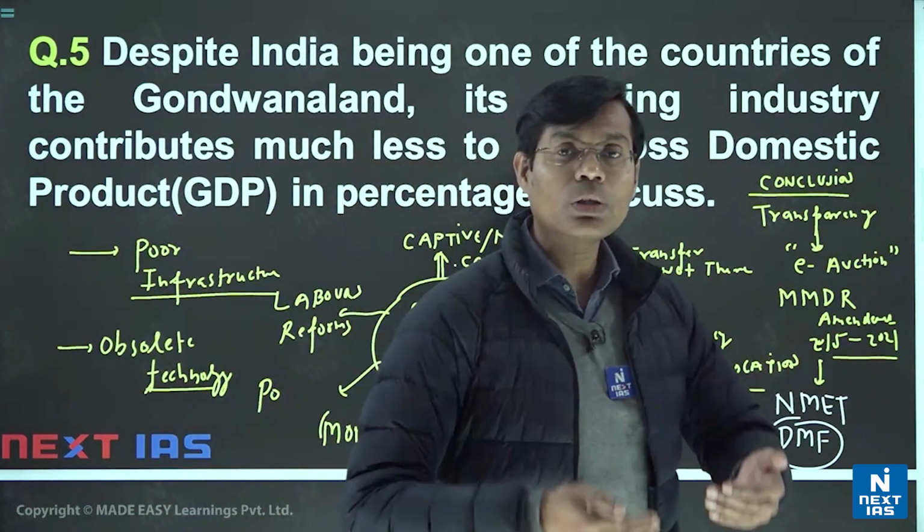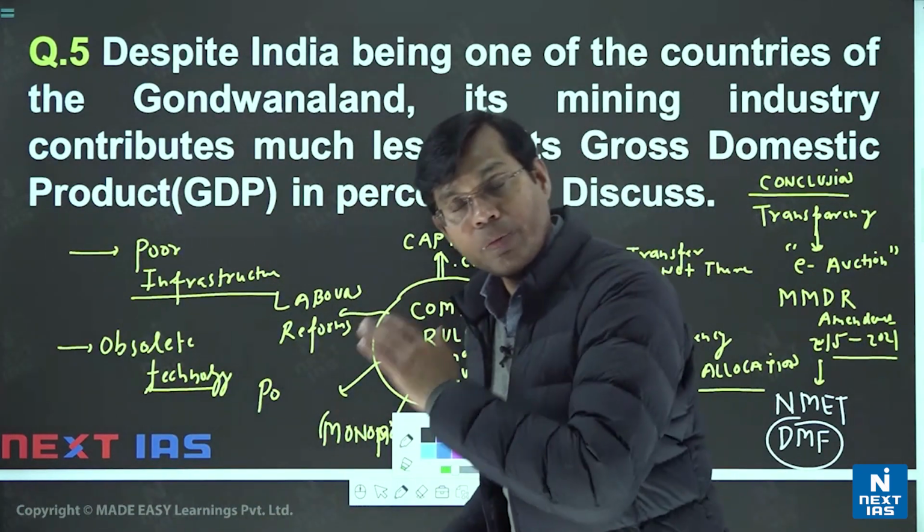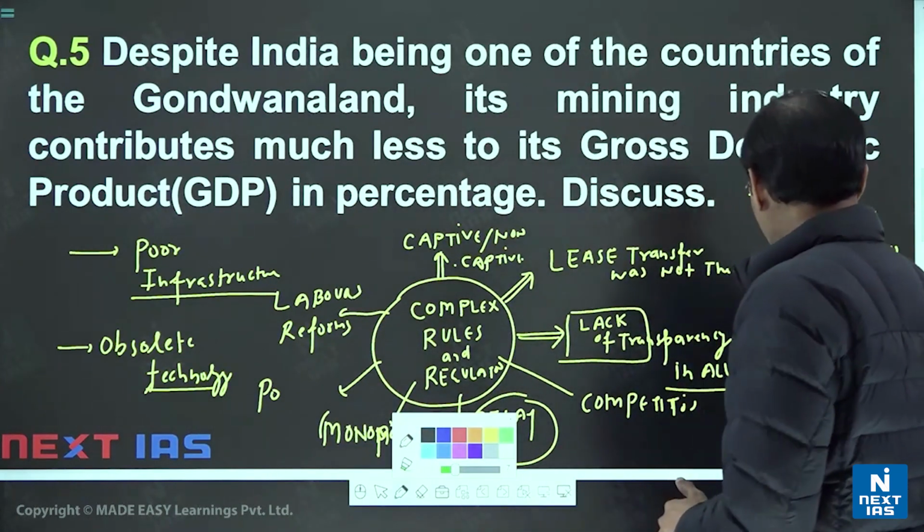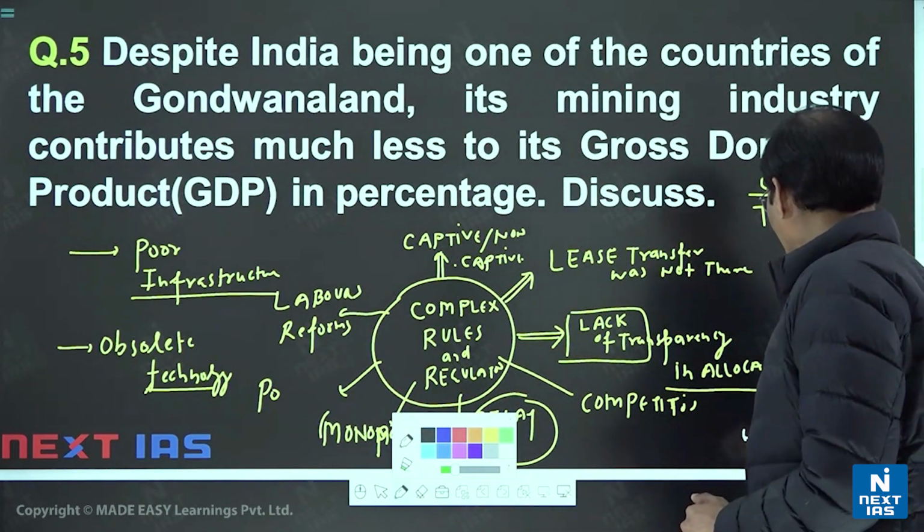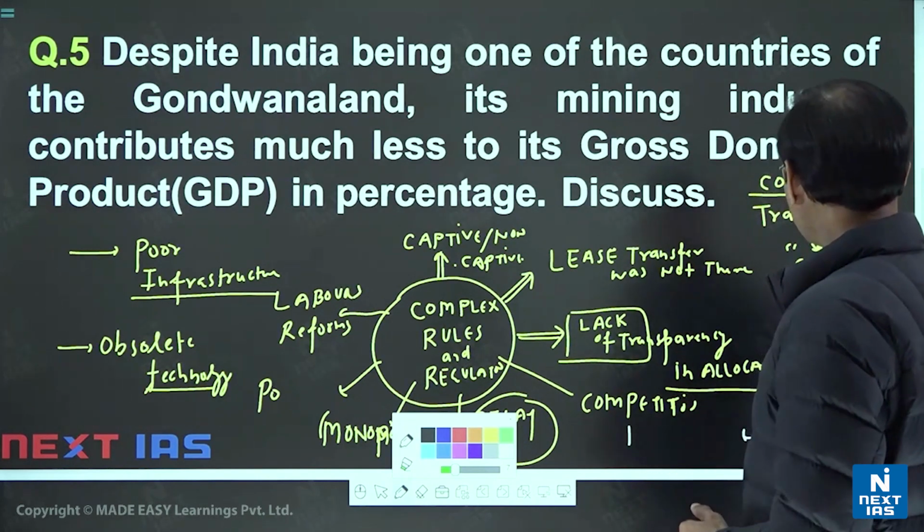We have to bring them closer by welfare schemes, by developing the infrastructure, and the District Mineral Foundation, that we call DMF, by MMDR 2015.